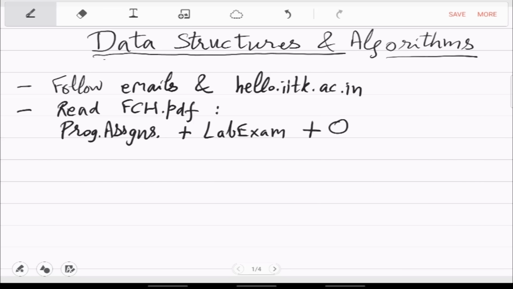The other important components are the quizzes, 4 quizzes, which I think I will be taking in the slot of Monday, 3 to 4 p.m. They will all be announced, of course. One hour quizzes each, and then midsem and endsem.